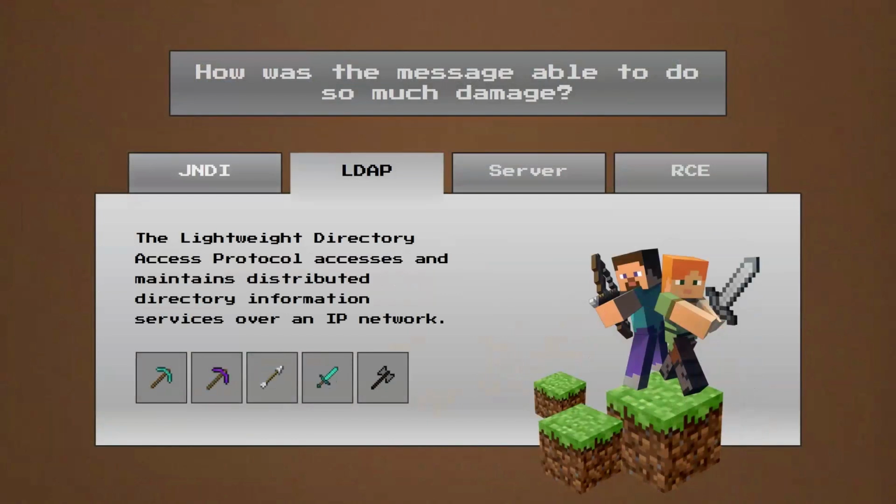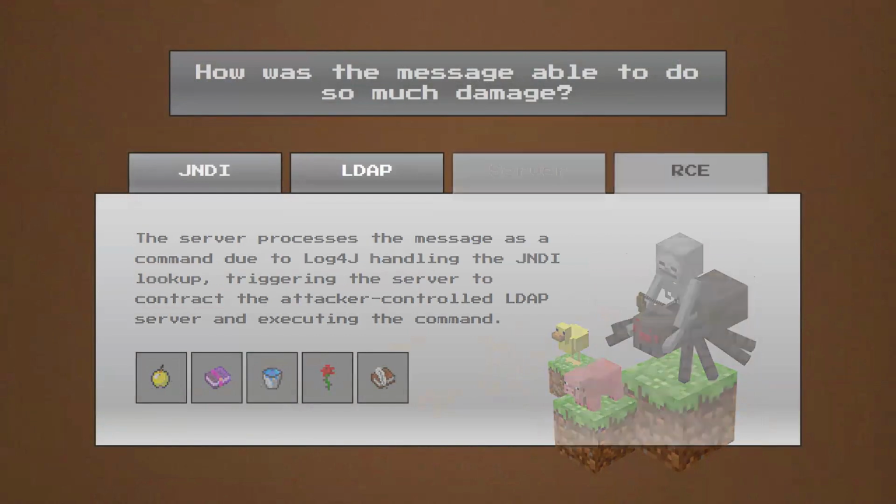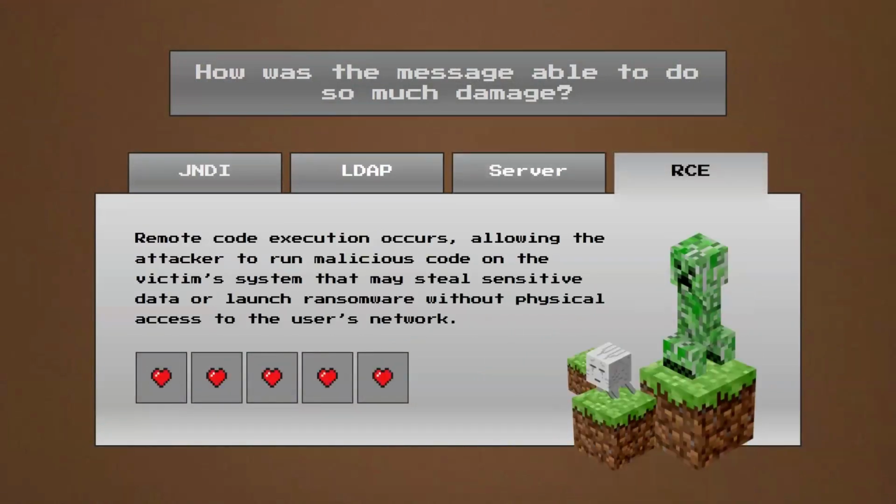When the Minecraft server receives the message, it mistakenly processes it as a command due to Log4j's handling of the JNDI lookup within the text. This triggers the server to contact the attacker-controlled LDAP server, which then executes the embedded command. As a result, RCE occurs, allowing the attacker to run malicious code on the victim's system. This exploit was possible because JNDI lacks security restrictions on LDAP requests, and LDAP allowed loading Java classes remotely.